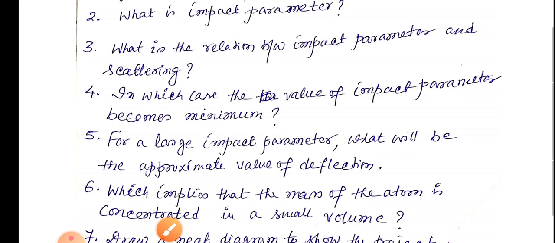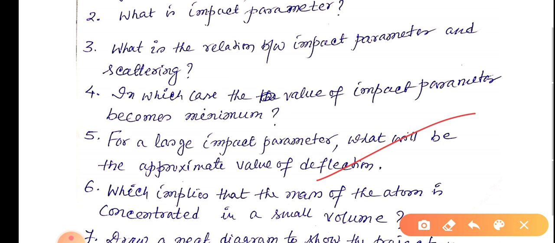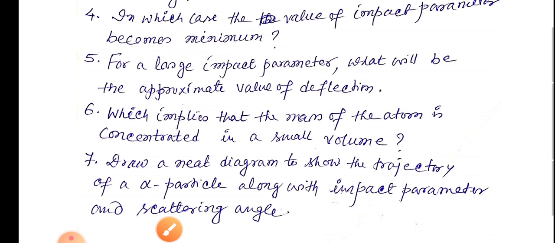For a large impact parameter, what will be the approximate value of deflection? Okay, which implies that the mass of the atom is concentrated in a small volume, which implies that. Next, draw a neat diagram to show the trajectory of a alpha particle along with impact parameter and scattering angle. ठीक है, इसका आंसर सेंड करना.